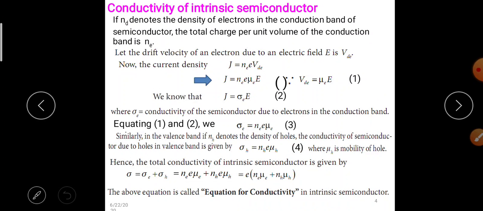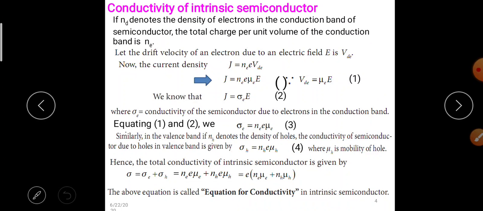Now discuss the conductivity of intrinsic semiconductor. If Ne denotes the density of electrons in the conduction band of the semiconductor, the total charge per unit volume of the conduction band is Ne times e. Let the drift velocity of an electron due to an electric field E be Vde.